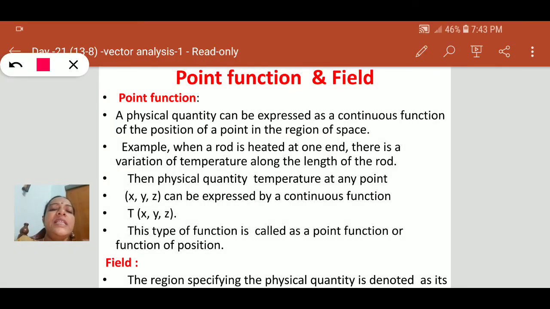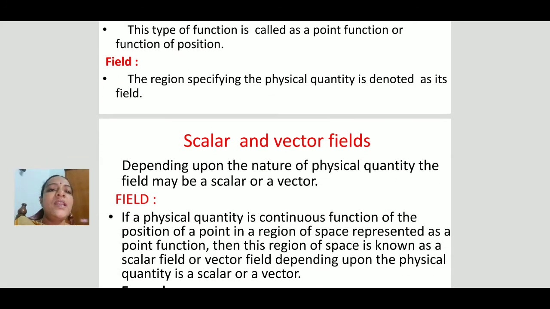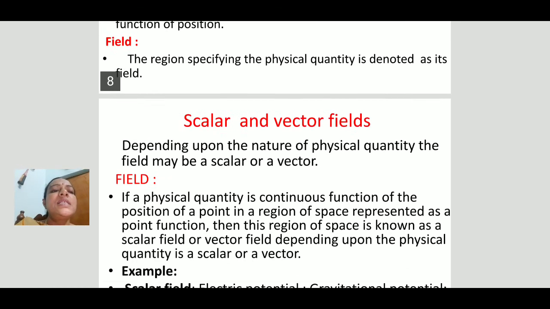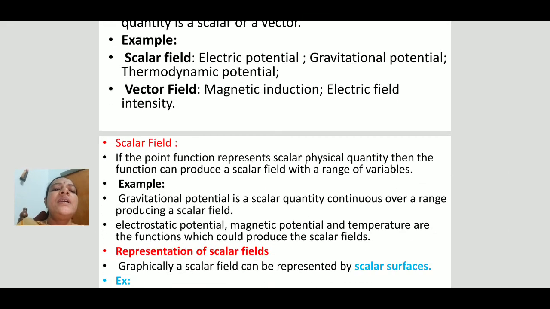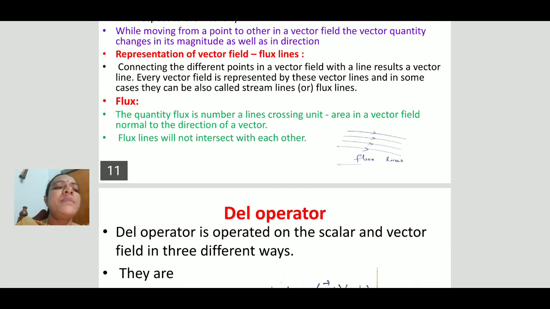Similarly, coming to the field, the region around the vector or a scalar is known as a field. That may be of two types: scalar field and vector field. These scalar fields can be represented by level surfaces, and vector fields can be represented by streamlines or flux lines.